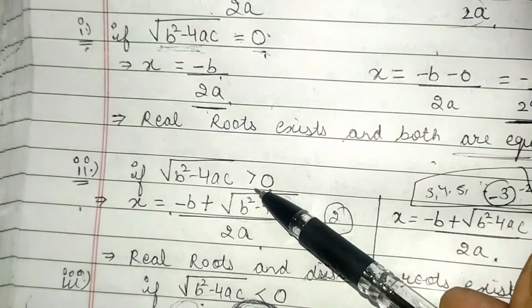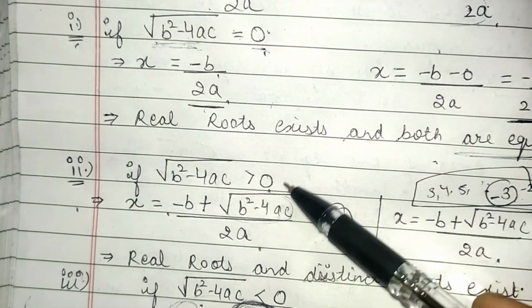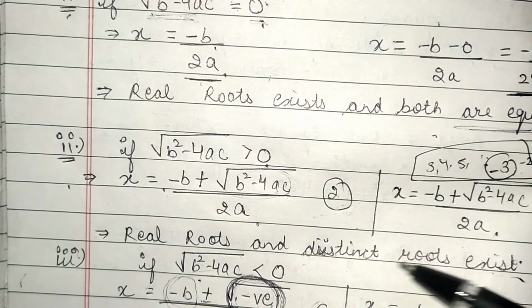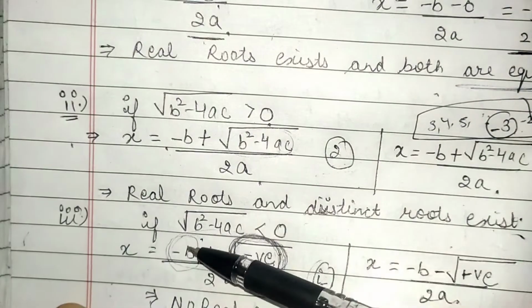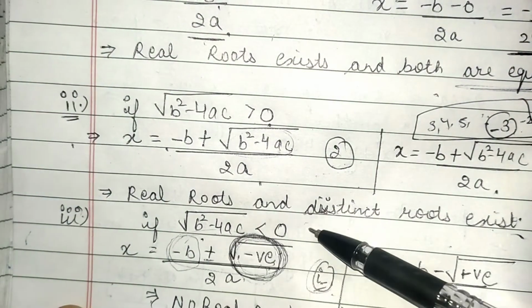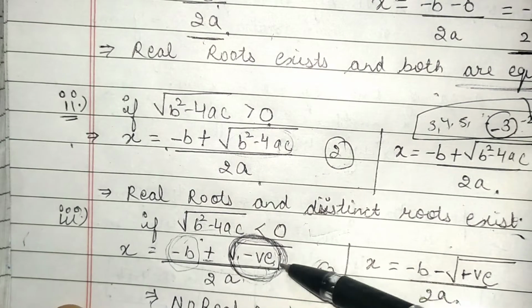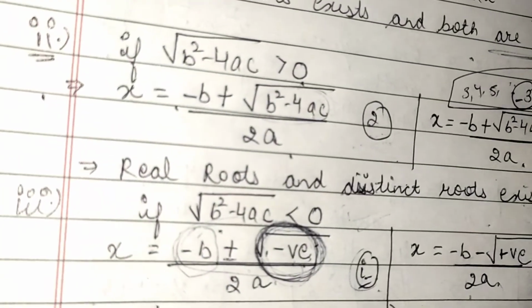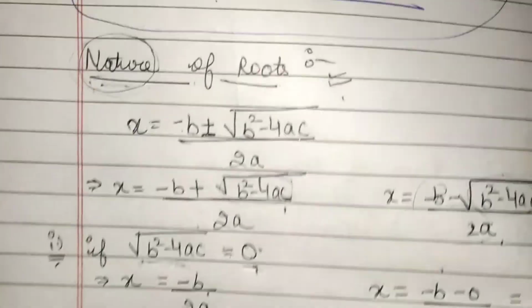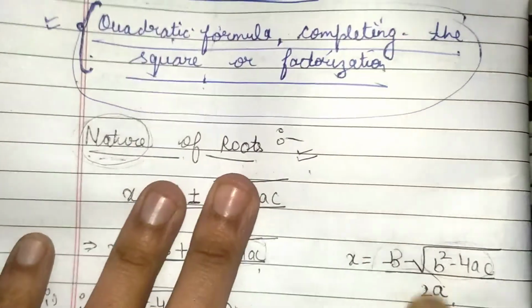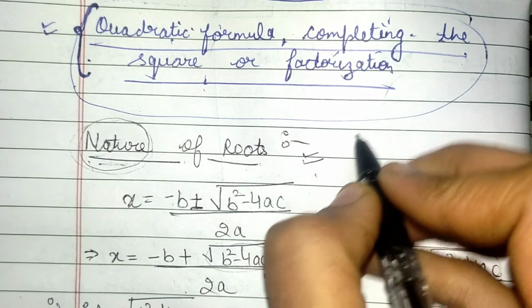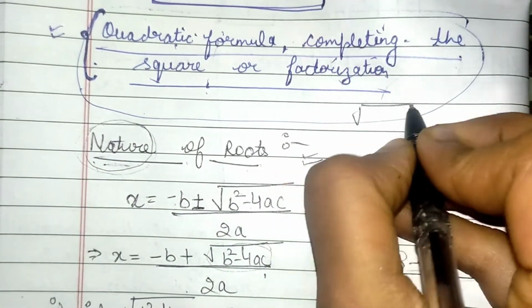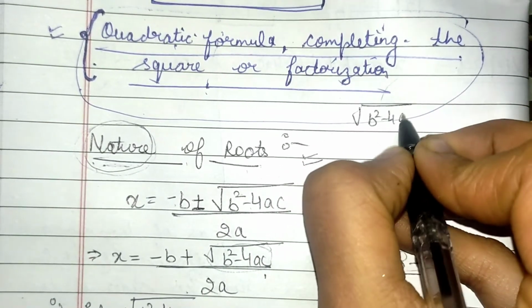If under root of b square minus 4ac is greater than 0, then real and distinct roots will exist. And if under root of b square minus 4ac is less than 0, then no real roots will exist. Okay. So now you can have a question in your mind that why I am choosing only 3 values for under root of b square minus 4ac.